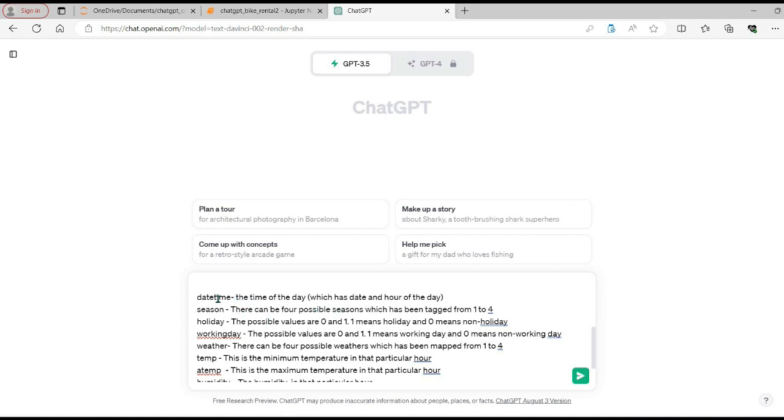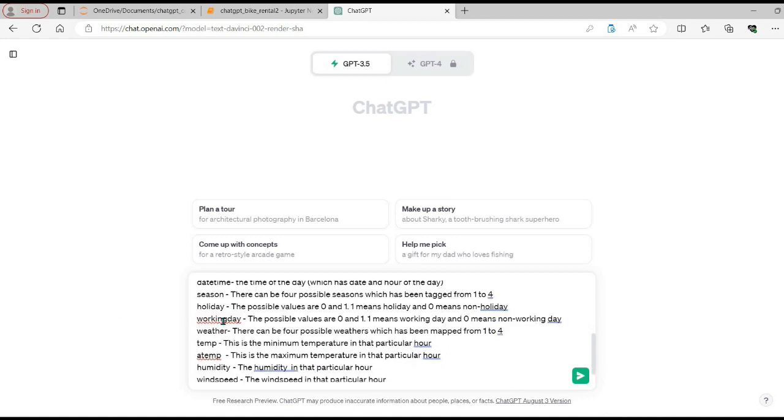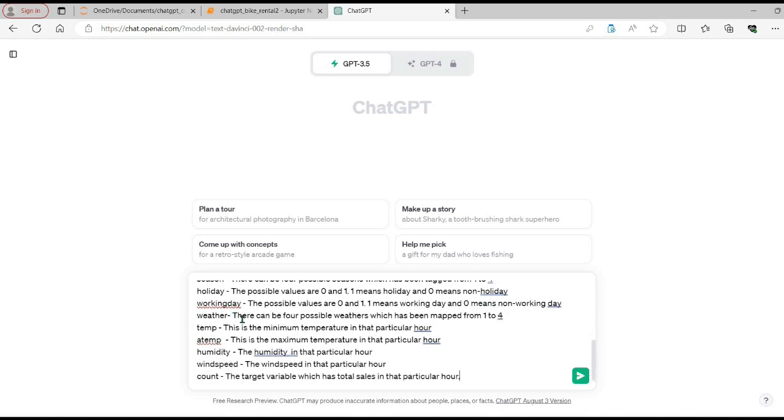For example, for date time, the time of the day, which has the date and hour of the day. For the next one, the season, there can be 4 possible seasons which have been tagged from 1 to 4. As we saw during our dataset preview, we can have 4 different types of seasons in a given year. Similarly for the weather, I have told them that there can be 4 possible weathers which have again been tagged from 1 to 4.